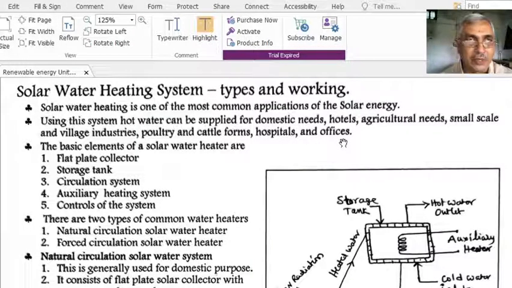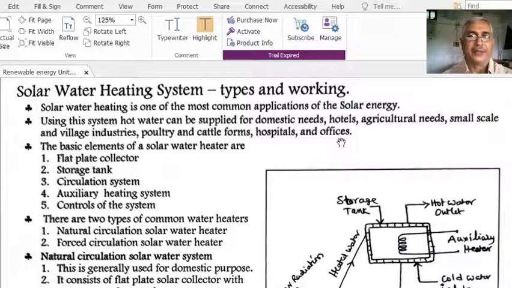These are all the units that need hot water every day for general usage, and if they establish a solar water heating system, that is very useful and very economical for them.